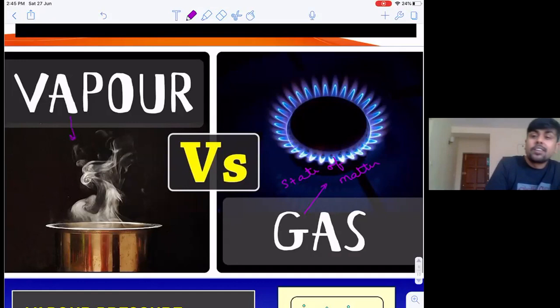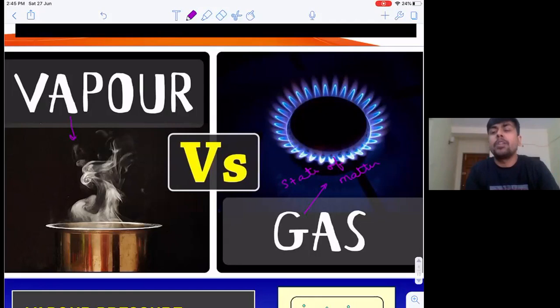What is vapor? Vapor is also a special case of gas only. But any gas below the critical temperature which can be liquefied, which can be solidified, is nothing but vapor. So gas below the critical temperature is vapor, and above the critical temperature is always the gaseous phase, where however high the temperature, however high the pressure you apply, it cannot be liquefied. Although it can be converted to a supercritical fluid, it cannot be compressed, cannot be liquefied directly.